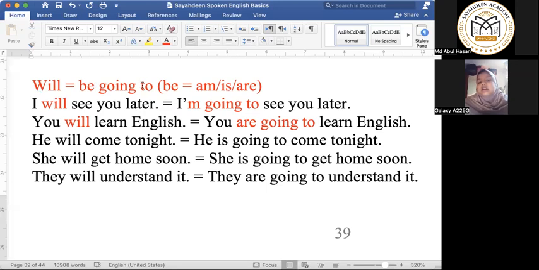So we are going to, and then go. The main verb comes after these two. So, we are going to go there. Again. We are going to go there. Again. We are going to go there.